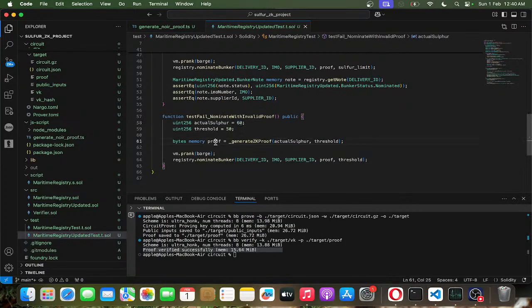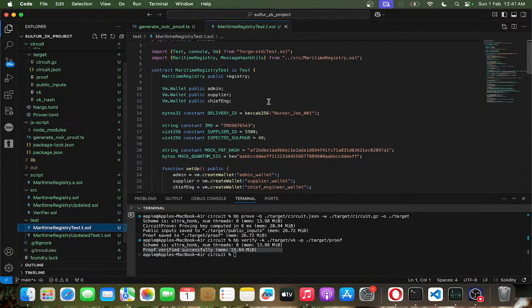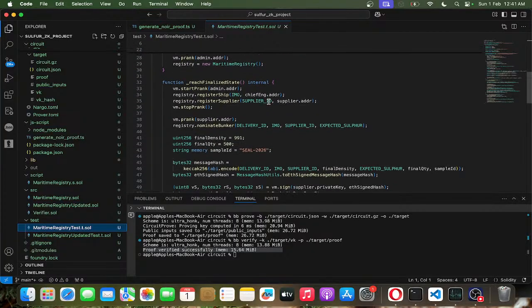Okay, that's fine. And this should revert because the threshold is 50 but the actual sulfur is 60. So when we create the proof, it should fail. Why? Because here the threshold is 50 but the actual sulfur is 60. So 60 is not less than 50, right? So this fails.